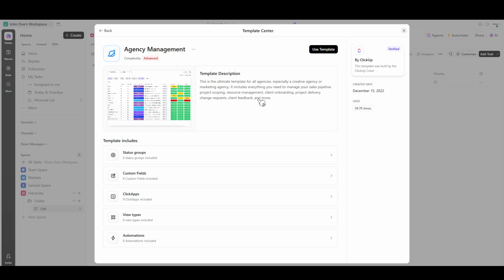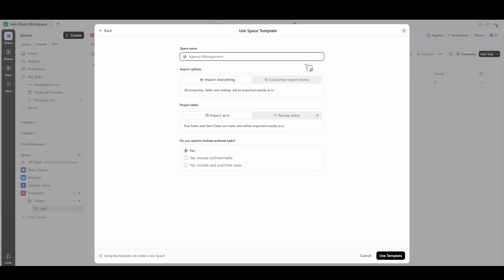Once you've found a template that piques your interest, click on it. This will open up an overview and give you options like Use Template. Selecting this will allow you to configure several key aspects, such as its location within your workspace, a custom name, and various import options that might be relevant to your task. Don't rush this step. Take your time to customize these settings to fit seamlessly into your workflow.